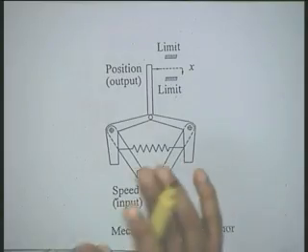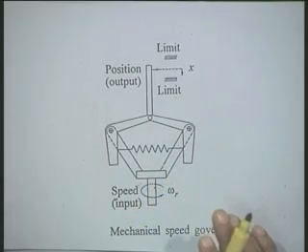Now we use electric speed sensors for speed sensing, instead of this mechanical fly ball type of arrangement. Basically, simply, you can use a permanent magnet generator, PMG, and the speed can be sensed by knowing the voltage output of that.